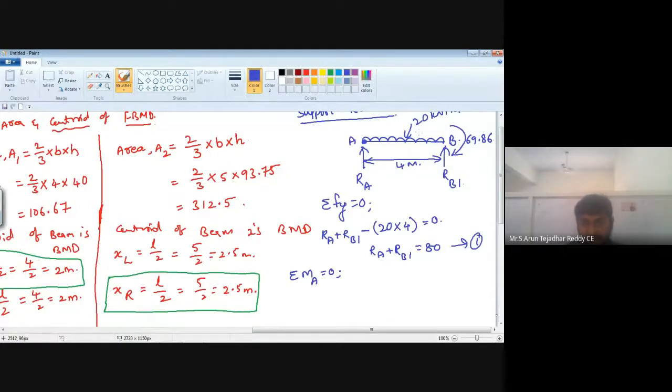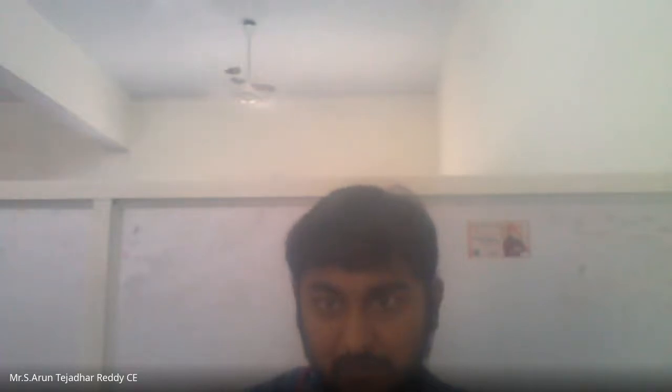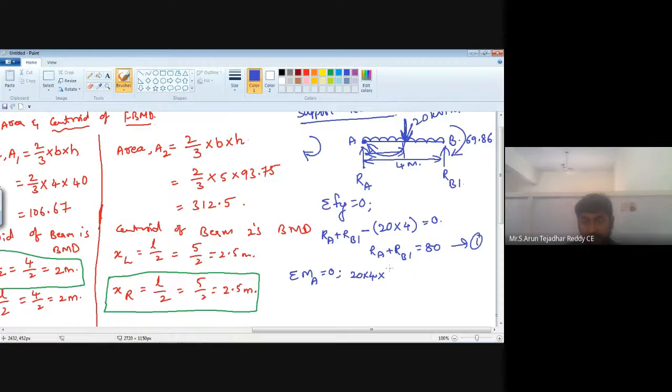Next, the 20 kilonewton per meter load is acting, and when we convert it into a point load, it is in the downward direction. And how is it moving? It is moving in this direction, so it is a clockwise direction. The perpendicular distance is 4, and after converting to a point load, half of the span will be acting here, that is 4 by 2.